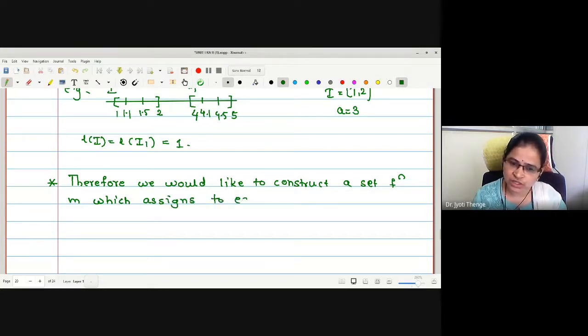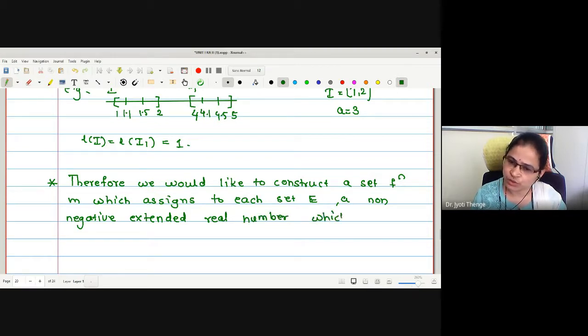to each set E a non-negative extended real number, which is defined on curly M. I am going to write.